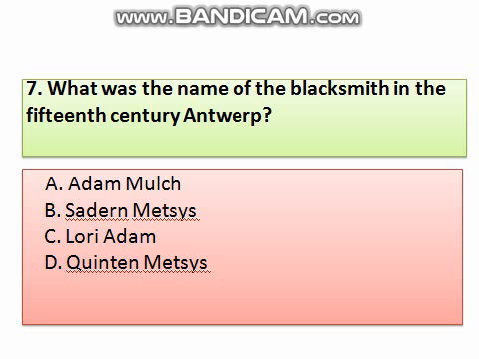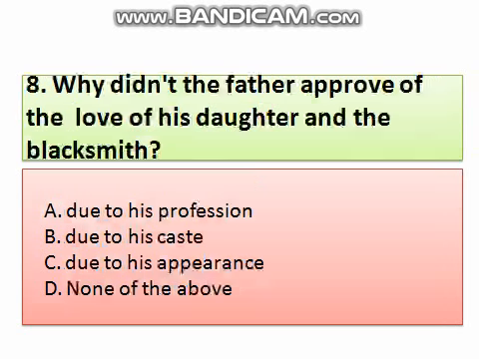Question number 8. Why didn't the father approve of the love of his daughter and the blacksmith? Option A, due to his profession. B, due to his caste. C, due to his appearance. D, none of these. So the correct answer is due to his profession. So the blacksmith wanted to marry the daughter of the painter, but the painter did not want to marry his daughter to a blacksmith. Later the blacksmith proved that he was also a good painter.